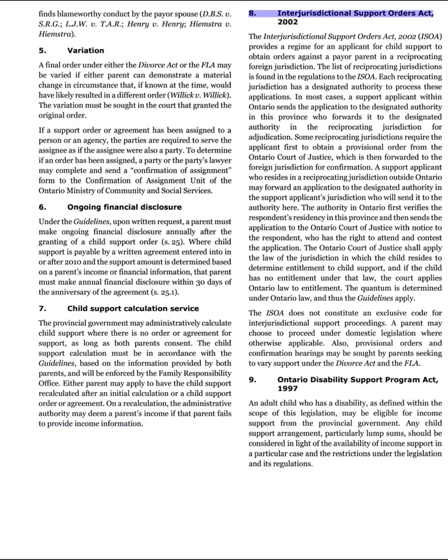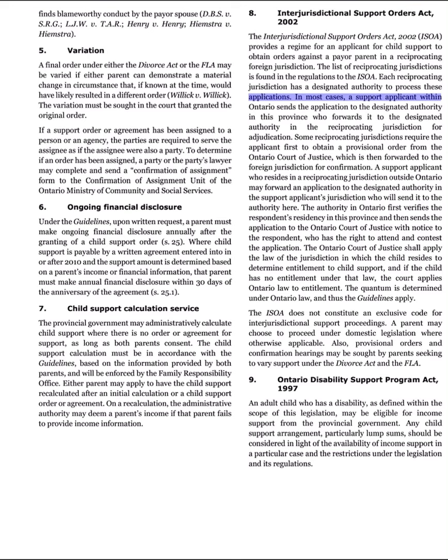8. Interjurisdictional Support Orders Act, 2002. The Interjurisdictional Support Orders Act, 2002, ISOA, provides a regime for an applicant for child support to obtain orders against a payer parent in a reciprocating foreign jurisdiction. The list of reciprocating jurisdictions is found in the regulations to the ISOA. Each reciprocating jurisdiction has a designated authority to process these applications.